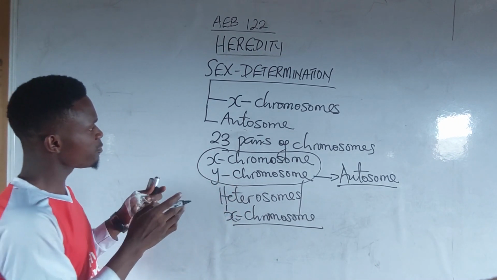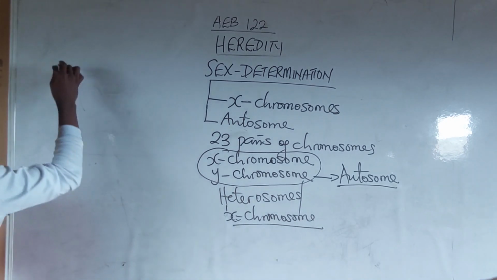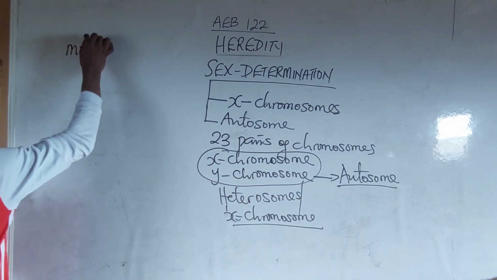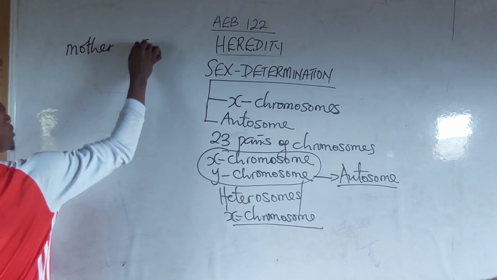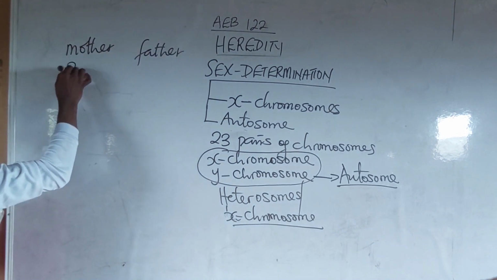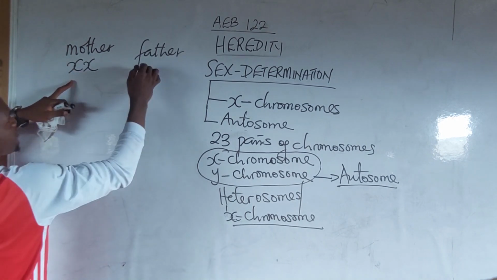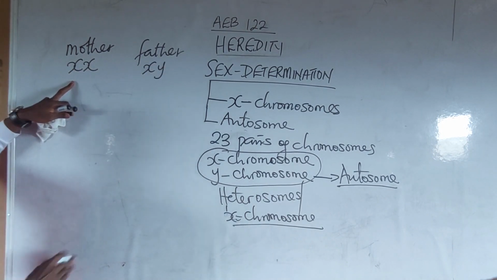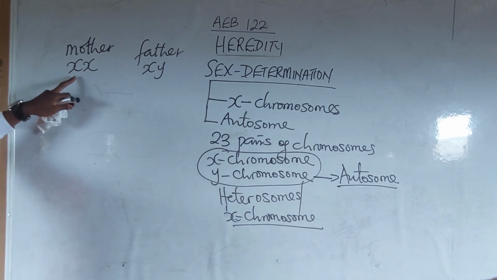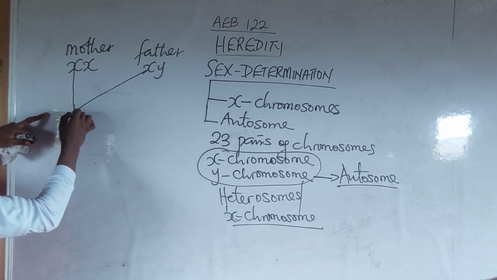Now, since we've been able to establish these facts, we have mother and we have father. Mother has XX chromosomes, which is what? Homozygous. And father has XY chromosomes, which is what? Heterozygous. During fertilization, the X chromosome fertilizes.